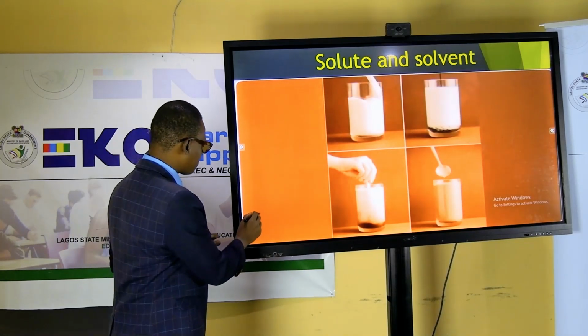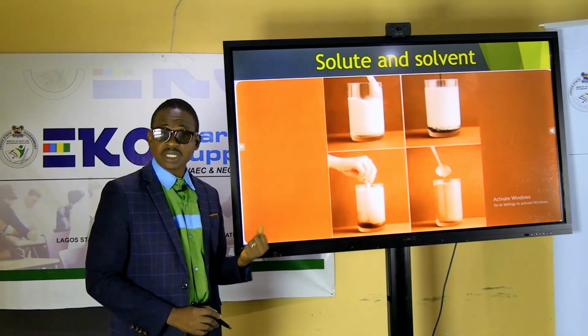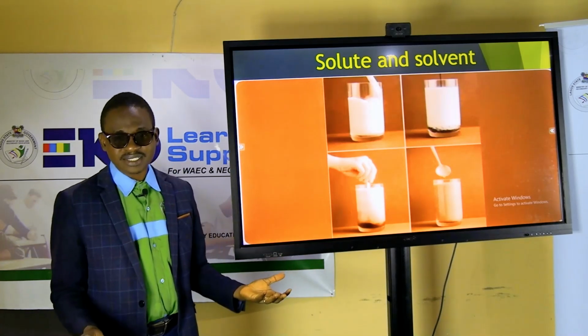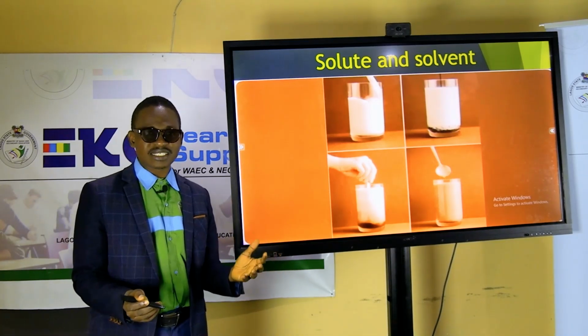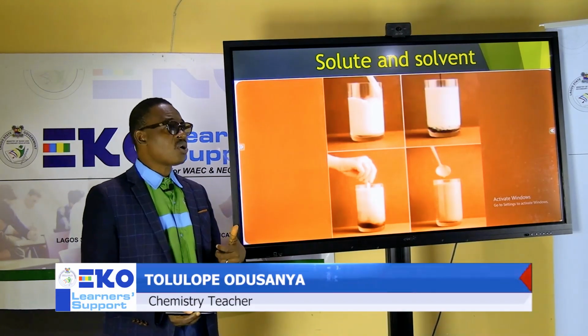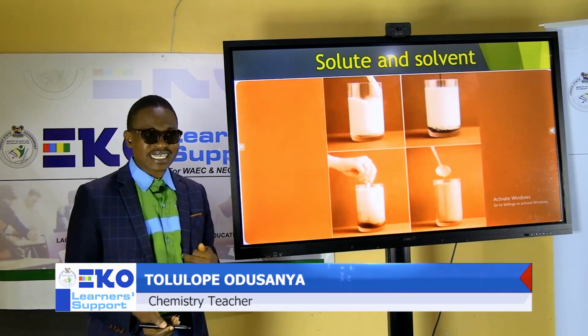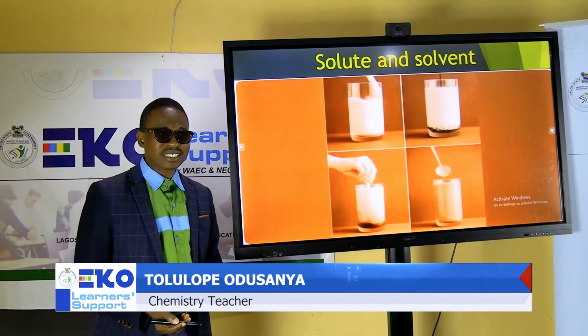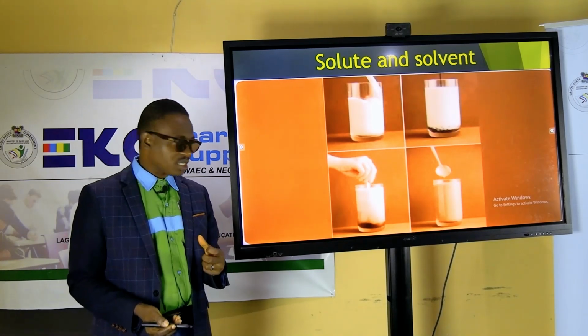Yes, so these are different solutions we've gotten. So it could be in form of creamy solution, depending on your choice. You can either have a semi-liquid, you can have a semi or solid, as the case may be. You all know your, what do we call it? That lolly that you people use to take. Yes, it's in form of liquid, but when you freeze it, what happens? It becomes what? Solid.